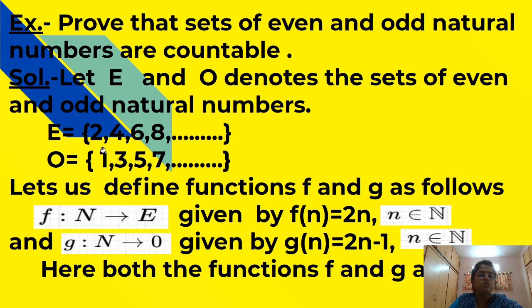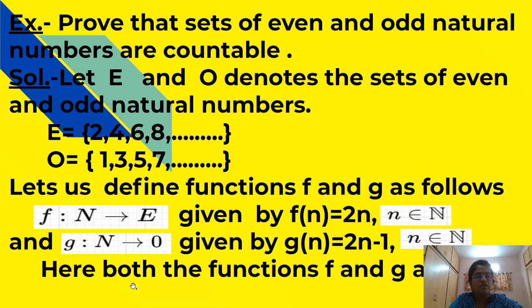That is, E is equal to 2, 4, 6, 8 ... O is equal to 1, 3, 5, 7 ... Let us define functions f and g as follows. f from N to E given by f of n is equal to 2n, n belonging to N, and g is the function from N to O given by g of n is equal to 2n minus 1, where n belongs to N.